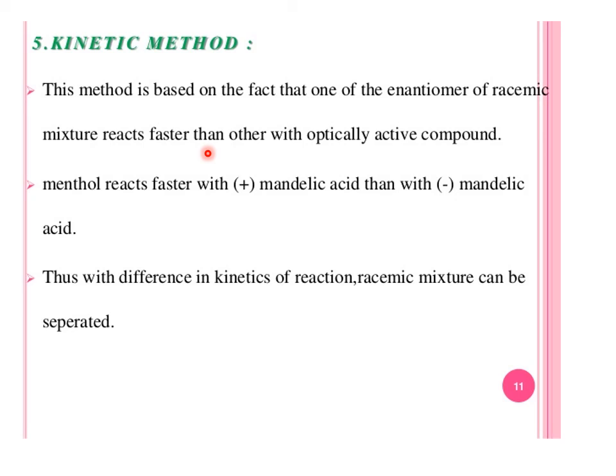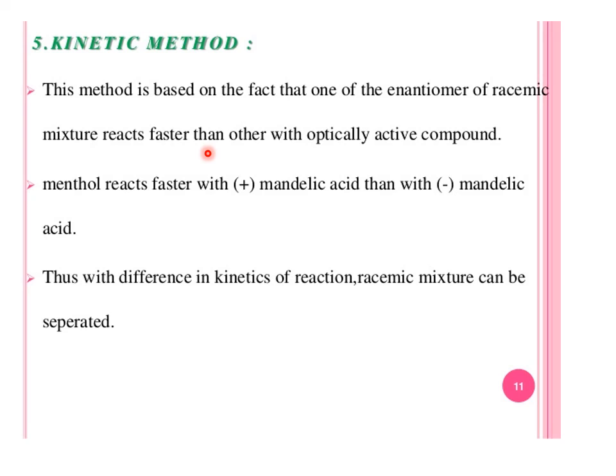If there is a mixture of plus minus mandelic acid, then when we put menthol in the mixture, we will see that the plus mandelic acid reacts faster. The product formed from plus mandelic acid will be formed fast, and the minus mandelic acid reacts slower as compared to plus.